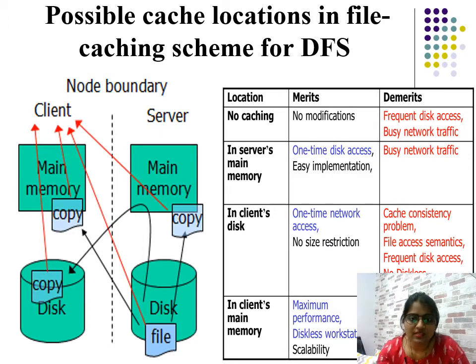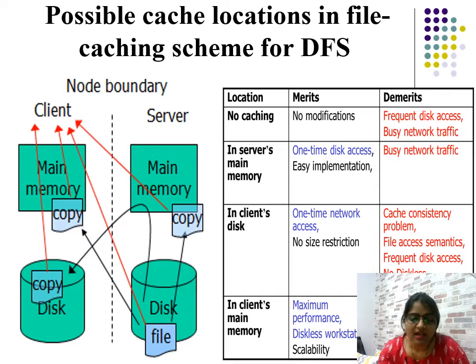In the server's main memory, it means one-time disk access and easy implementation. If you put that copy into server main memory, it is one-time disk access with easy implementation. But it still has busy network traffic, because every time you have to go to the server and ask for server's main memory access.